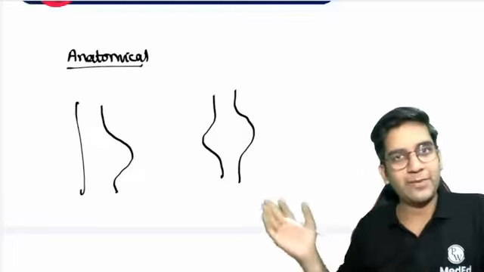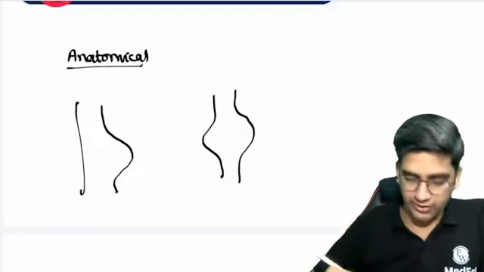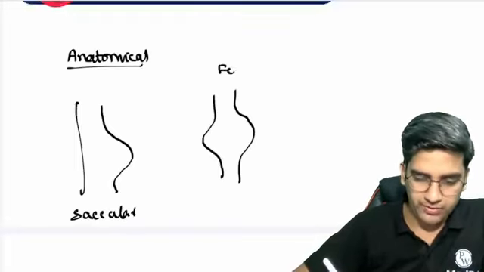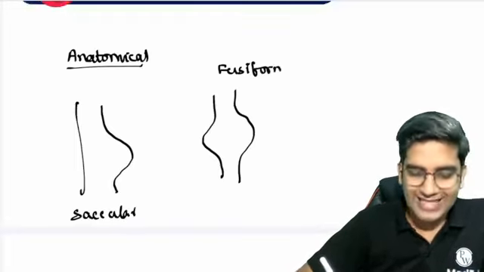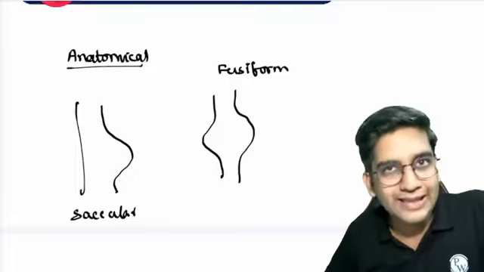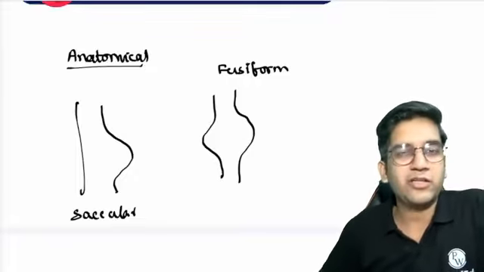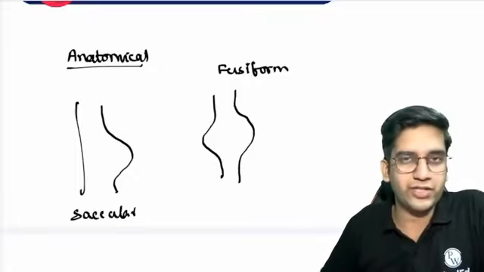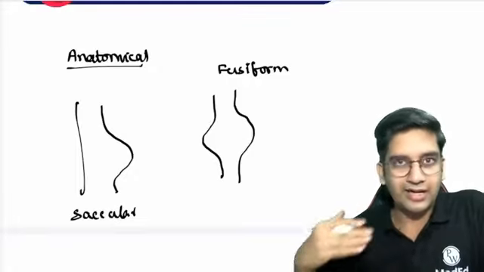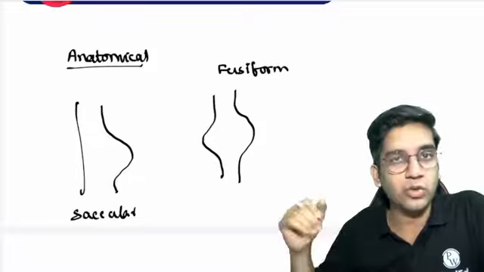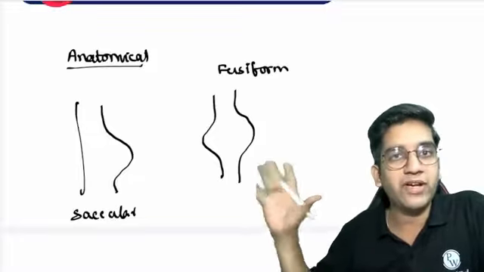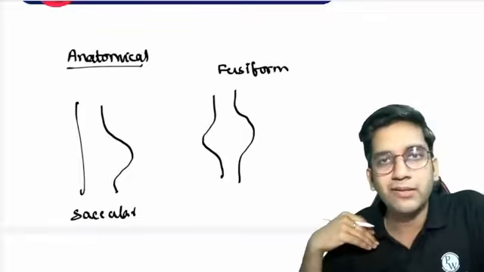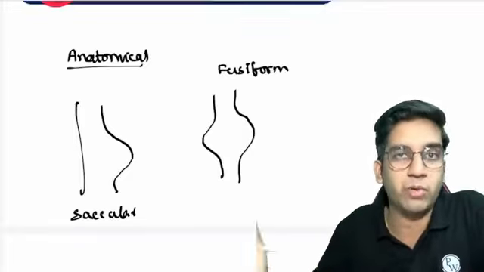There are two types of anatomic classification of aneurysm. One is saccular, we call this saccular aneurysm, and we call this fusiform aneurysm. As such, these don't have any clinical importance. Saccular doesn't mean good prognosis or fusiform bad prognosis. It's just an anatomical classification. Whenever you read something like an anatomical classification without a clinical correlation, you need not remember much. Maybe in viva it will be helpful. When you go to radiology, you can see the appearance, saccular and fusiform. But for patient management, this is not important at all, right?